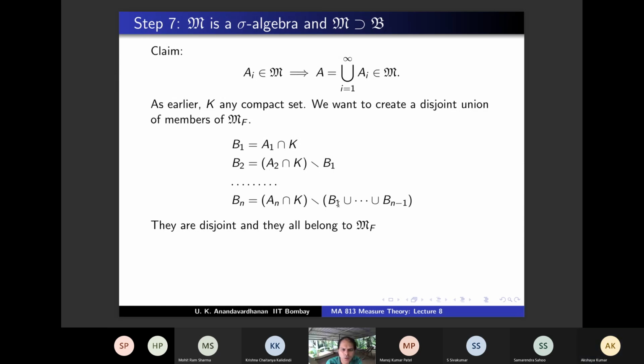What about this step? At this point, you know that B1 through Bn minus 1 are in MF. So is this union in MF? Yes. Why? It is a finite union, it will have finite measure, and it's a disjoint union. So the last line of step 4 will apply, right? So this also belongs to MF, and An intersection K belongs to MF. This is the difference, and the difference of two things in MF belongs to MF. So all the Bns are in MF and disjoint, and you observe that A intersection K is the union of Bi. Correct?